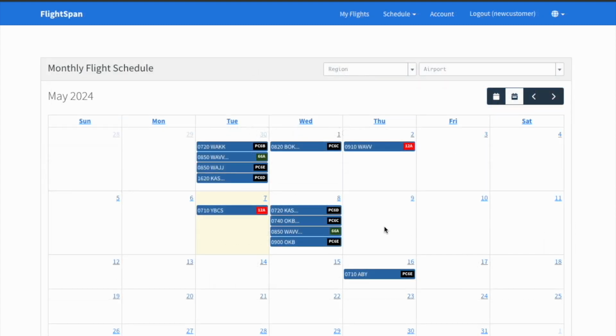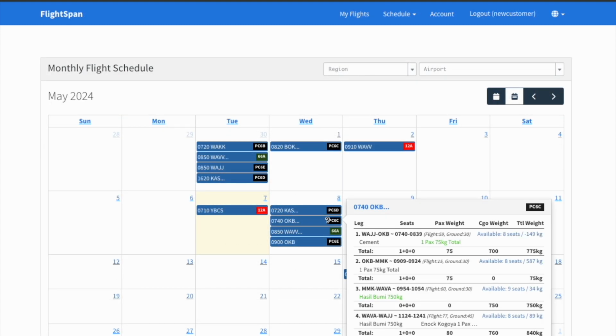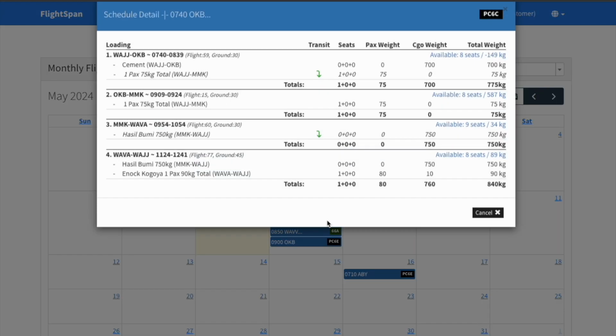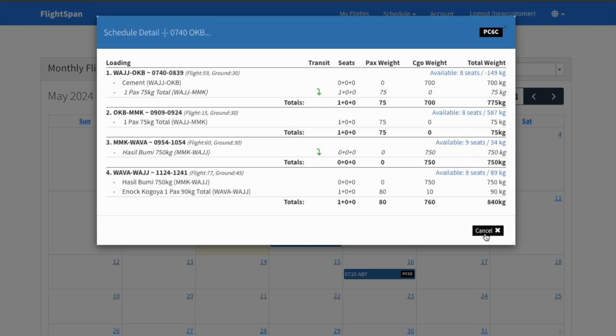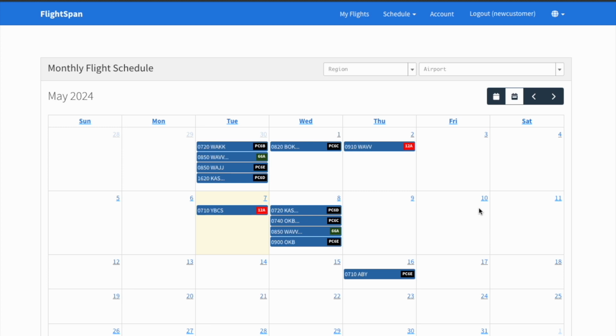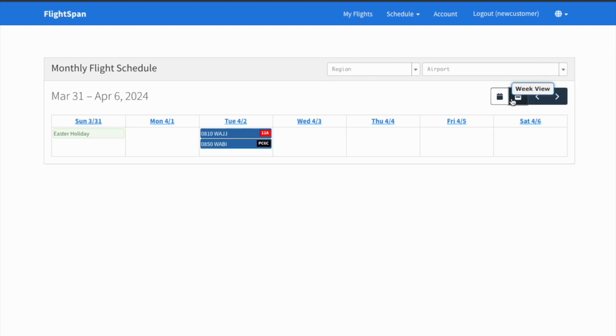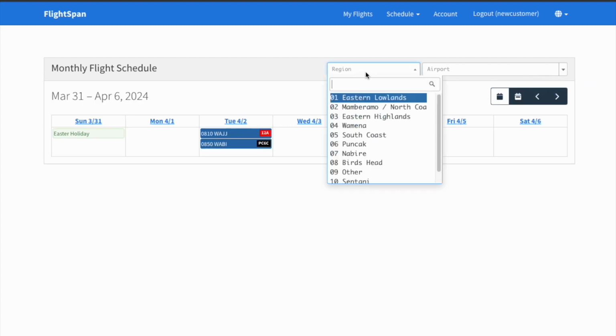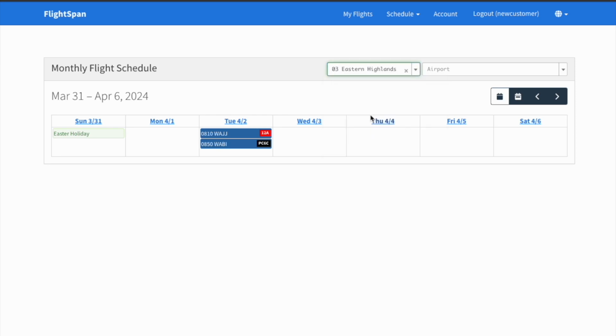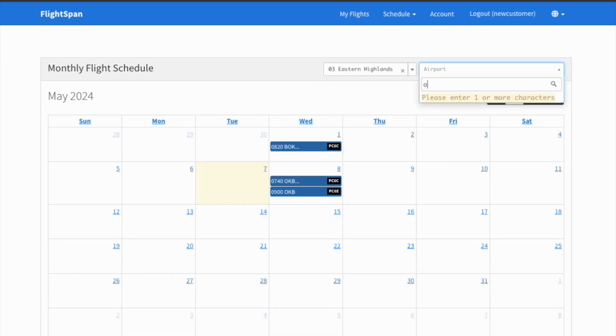On the monthly view, hover your cursor over the flight for further details, or click for more information. Color code meaning and the level of detail available to view is set by your aviation service provider. Change the date range using the arrows or narrow the view to 1 week by clicking the week view icon. You can also filter by region and search for all flights associated with a specific airport by name or identifier.